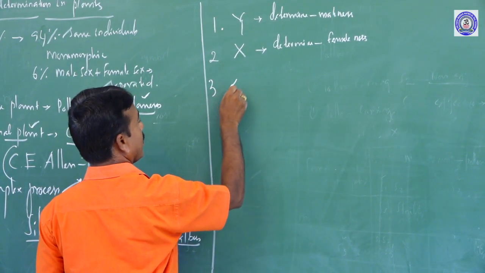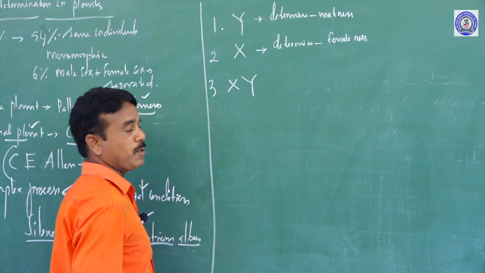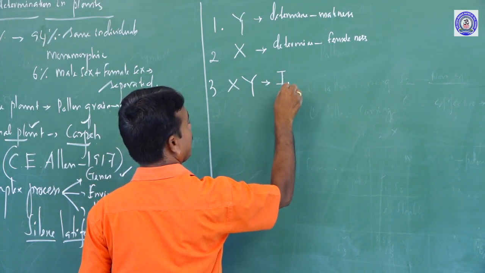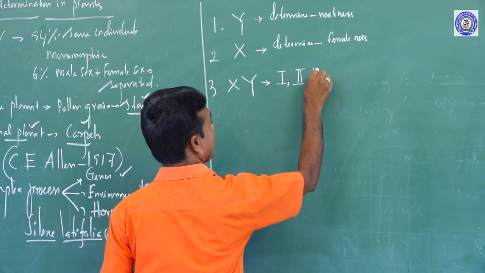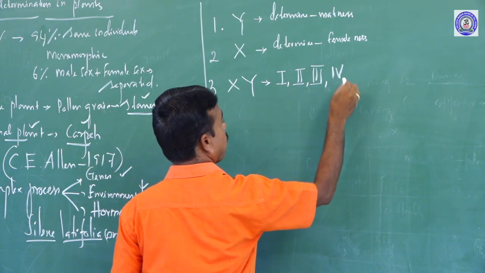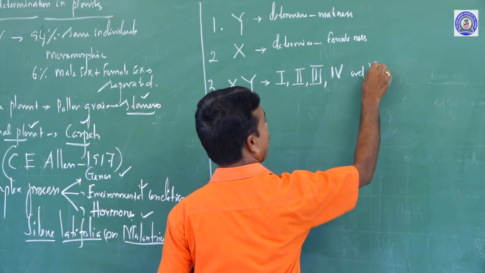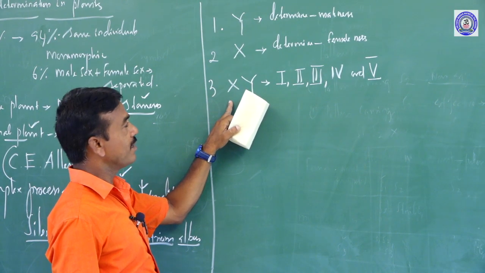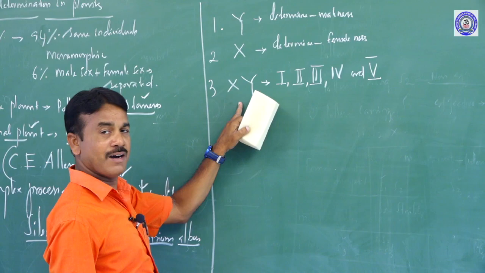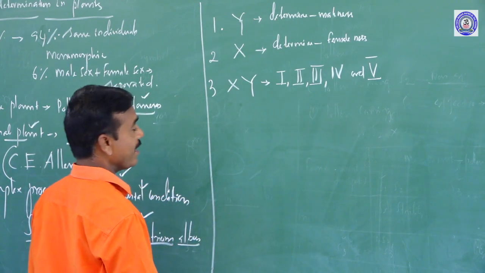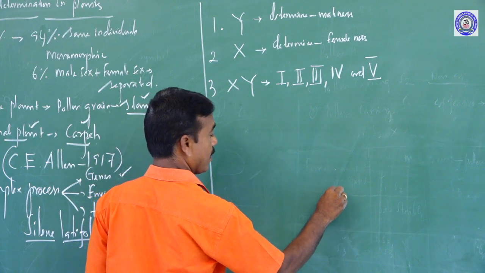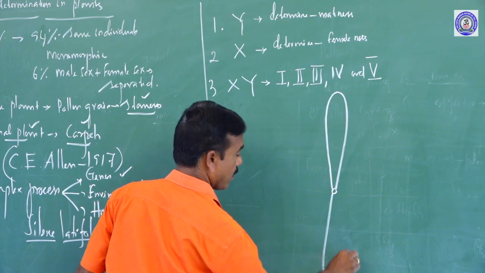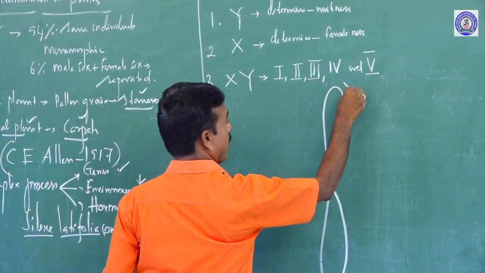The third one is the combination of X and Y chromosome, which has different kinds of segments, such as segment 1, segment 2, segment 3, segment 4 and segment 5. These are the three distinct sexual regions that occur in the X and Y chromosomes. Can I draw the chromosomes? This is the Y chromosome.